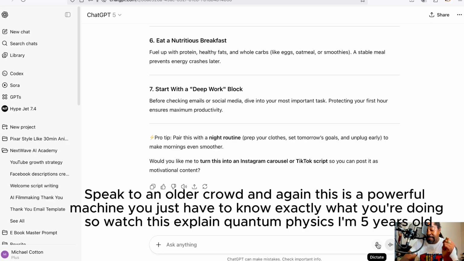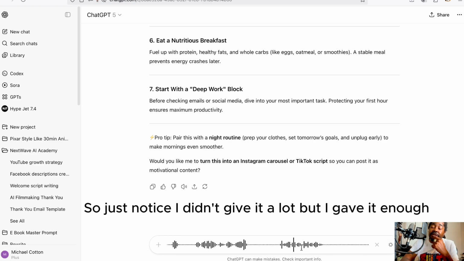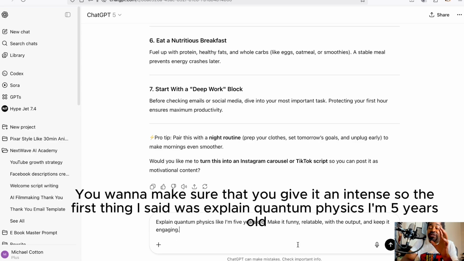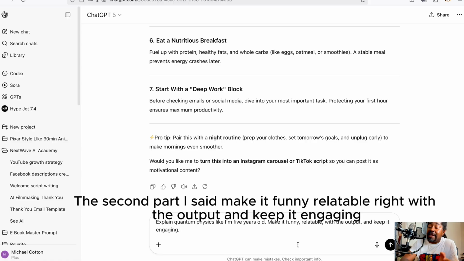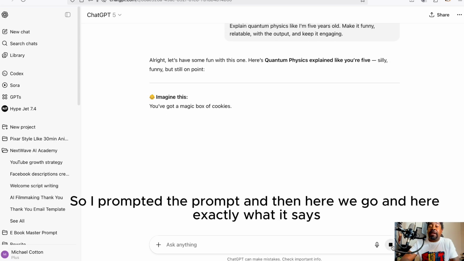So watch this. Explain quantum physics. I'm 5 years old. Make it funny, relatable with the output, and keep it engaging. Just notice I didn't give it a lot, but I gave it enough. You want to make sure that you give it an intent. The first thing I said was explain quantum physics, I'm 5 years old. See that? The second part I said make it funny, relatable, with the output, and keep it engaging. So I prompted the prompt, and then here we go.